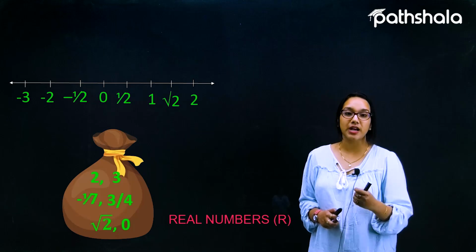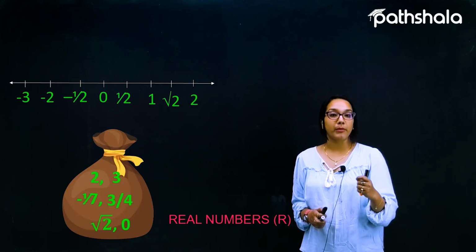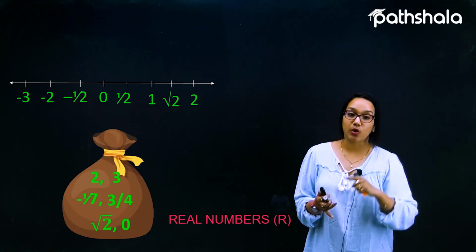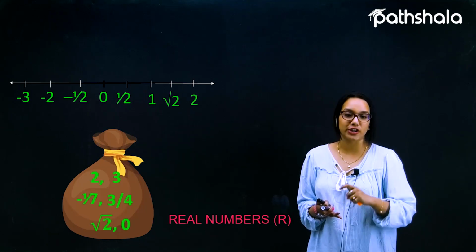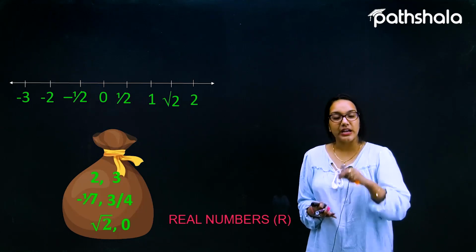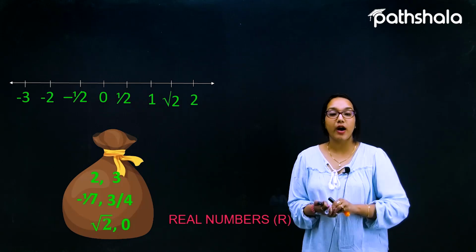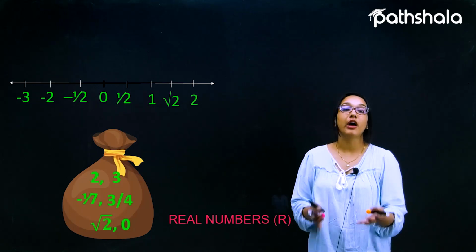So real numbers are the biggest collection of numbers, the biggest set, which not only includes the natural numbers, but also the whole numbers, integers, rationals as well as irrationals. So it means that the real numbers are a collection far bigger than any other particular collection of numbers.